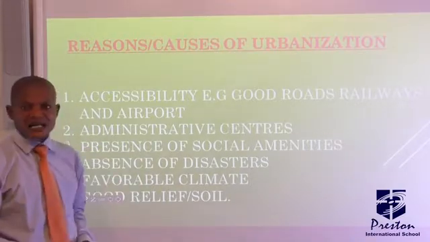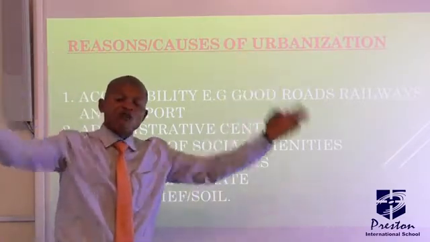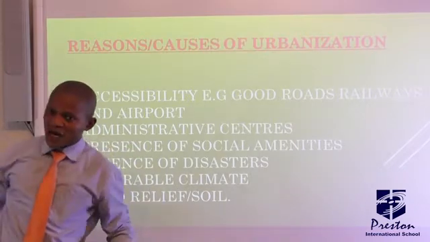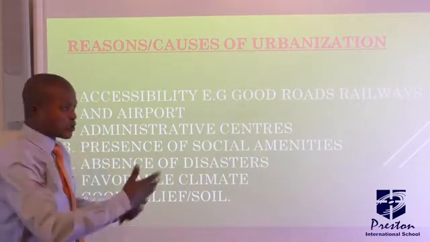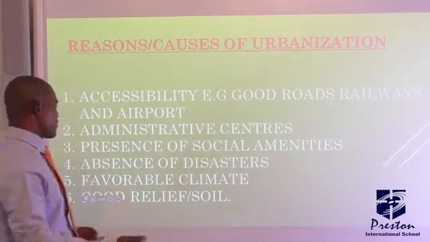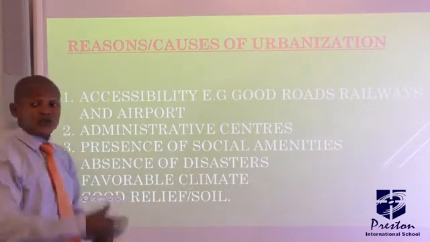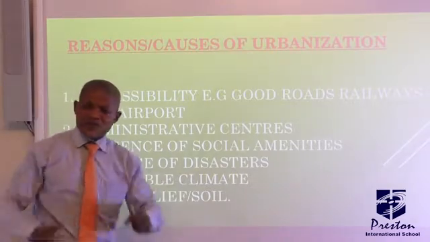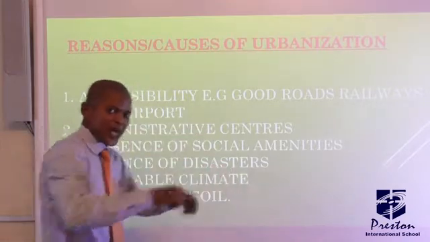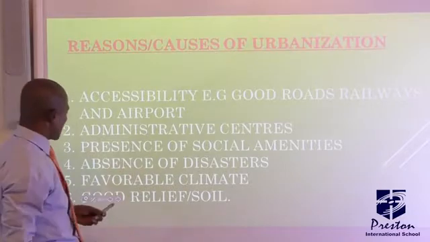We have administrative centers. Towns or cities are seats of government. Like we have Akure in Ondo State. You can see, like Nigeria as a whole, Abuja is the seat of the government, the capital of Nigeria. You can see such an area will have more people, and we have better facilities around the place. We have the presence of social amenities, electricity, and many other facilities to be enjoyed. So they are found in those areas. Because of that, many people troop in there. That is why the characteristic of that area will change to become an urban area.